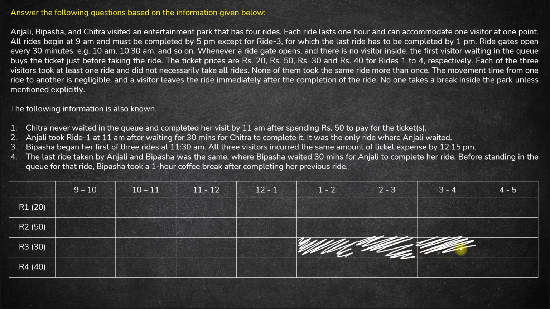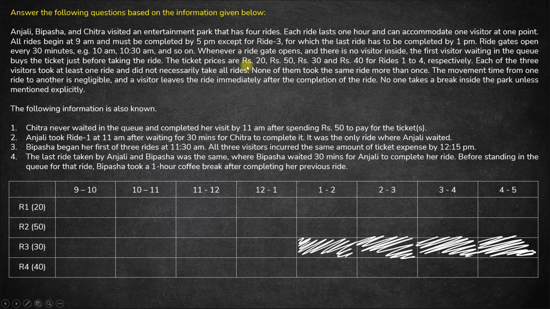Okay? Cool. Now it's given that only one person can take a ride at any particular point of time. Okay? Ride gates open at every 30 minutes. So for each ride, the gates open at an interval of 30 minutes. So the first time gates open at 9, and then after that 9:30, and then at 10, then 10:30, then 11, 11:30 and so on.